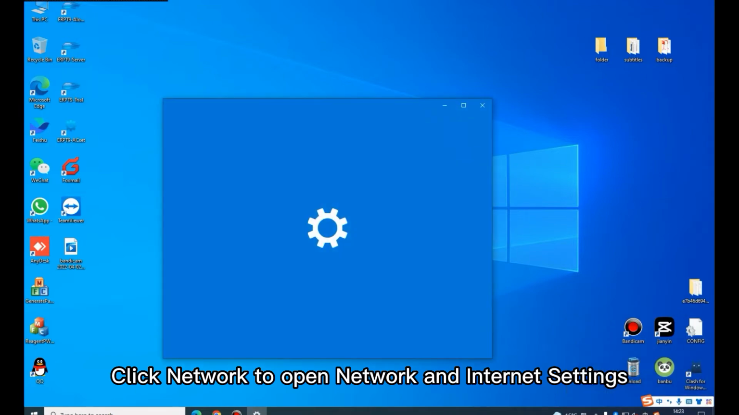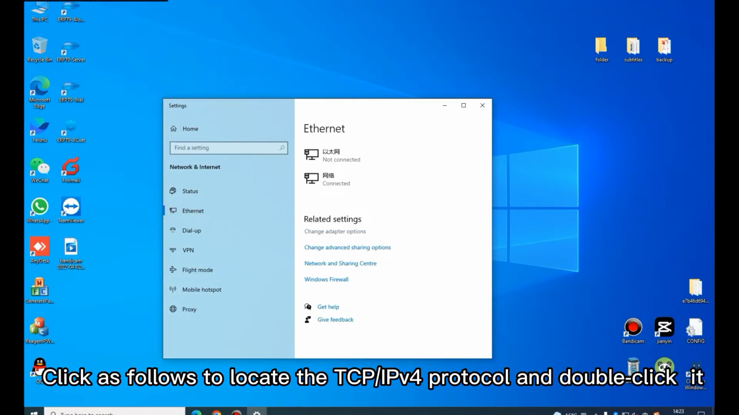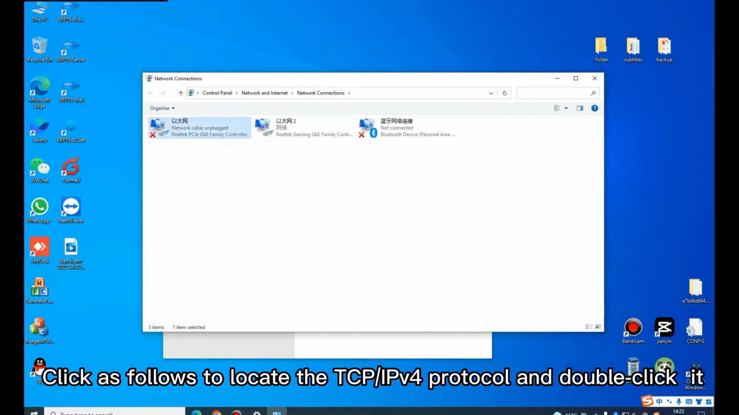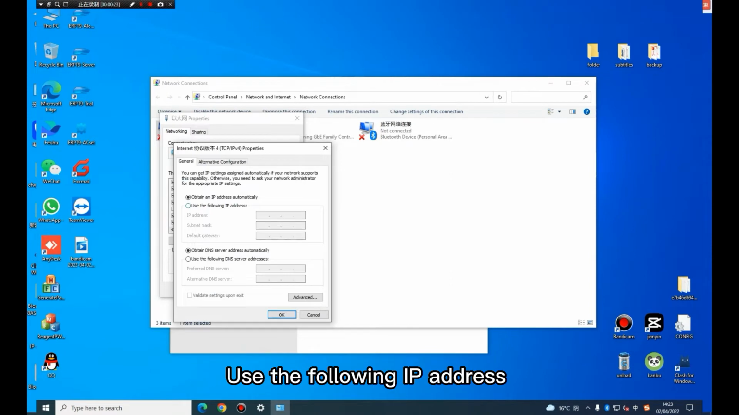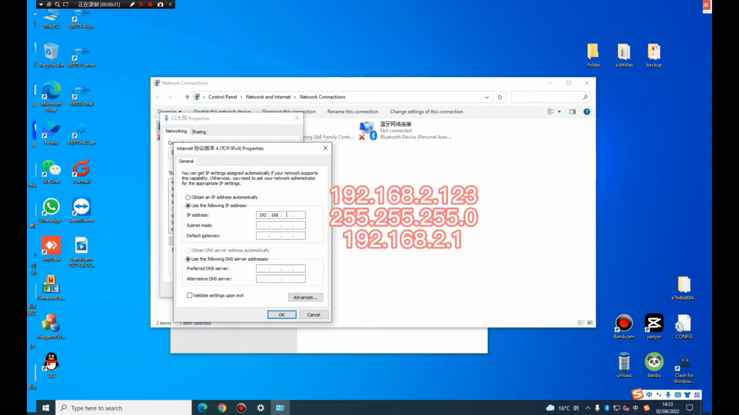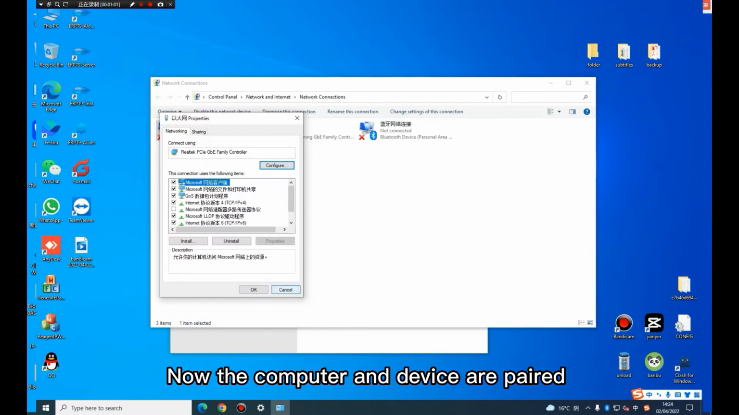Click Network to open Network and Internet settings. Click as follows to locate the TCP/IPv4 protocol and double-click it. Use the following IP address. Click OK. Now the computer and device are paired.